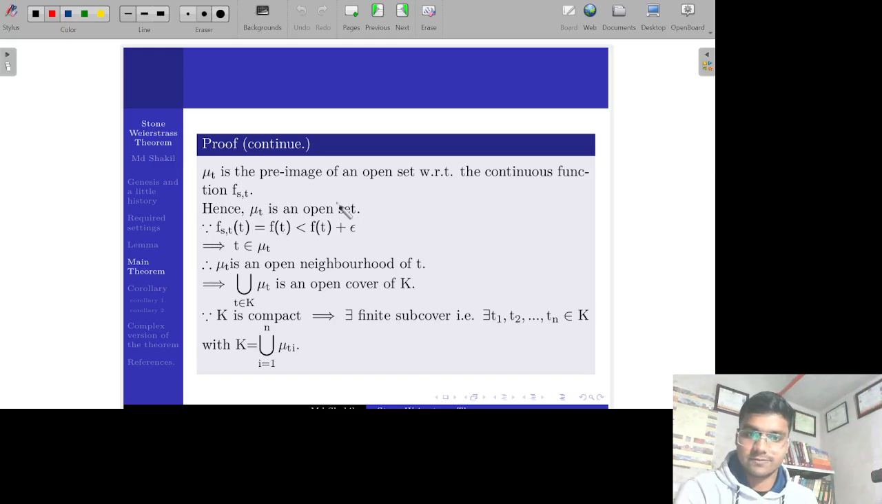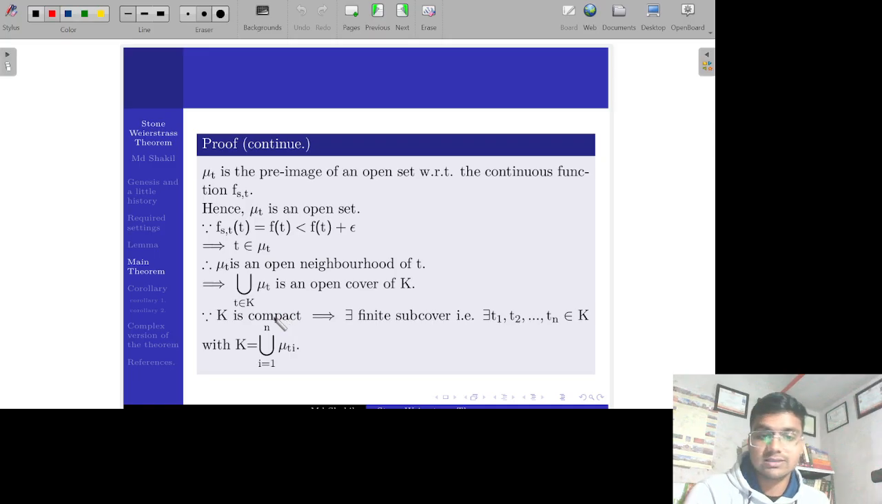Hence mu_t is an open set, and at t, f_st(t) is equal to f(t), and f(t) is less than f(t) plus epsilon for every epsilon greater than 0. It means t also lies in this mu_t. So mu_t is an open set containing t, which means mu_t is an open neighborhood of t. Then collect all those mu_t's for every point of K. The union of mu_t, t varying over K, will become an open cover of K.